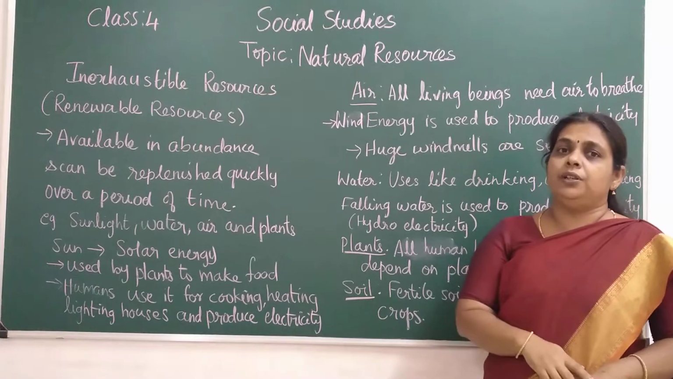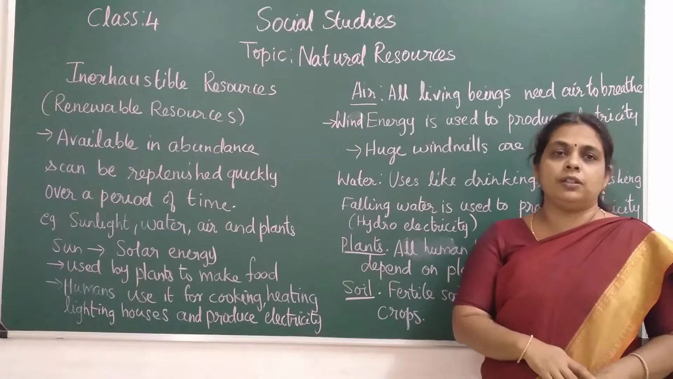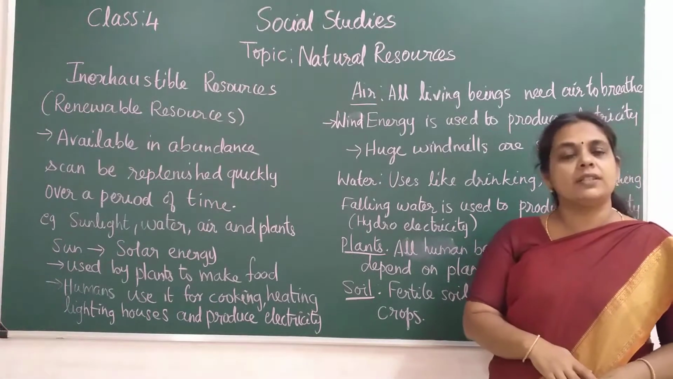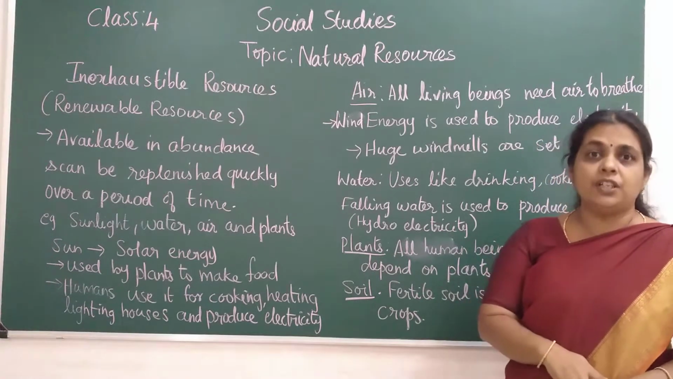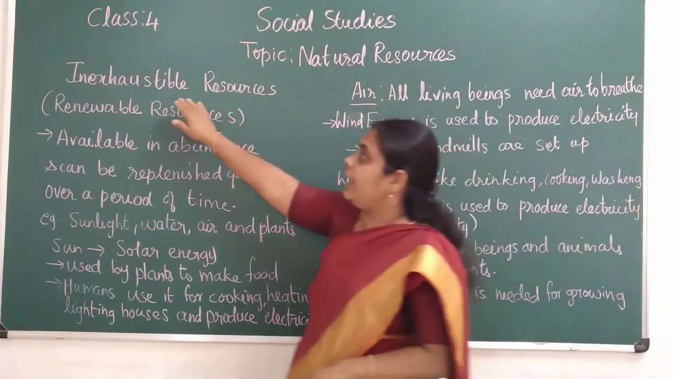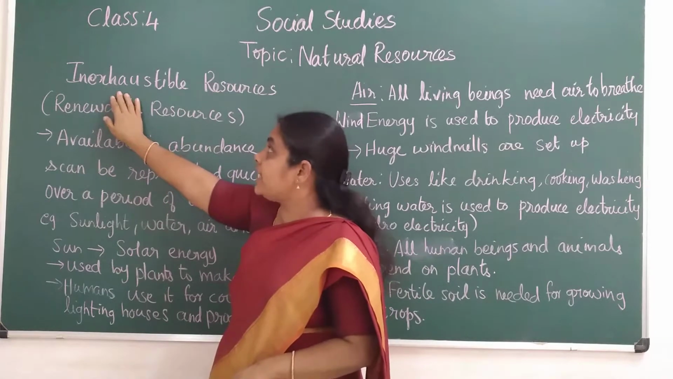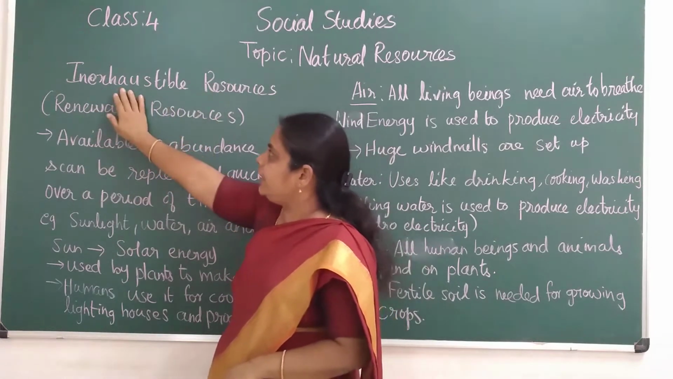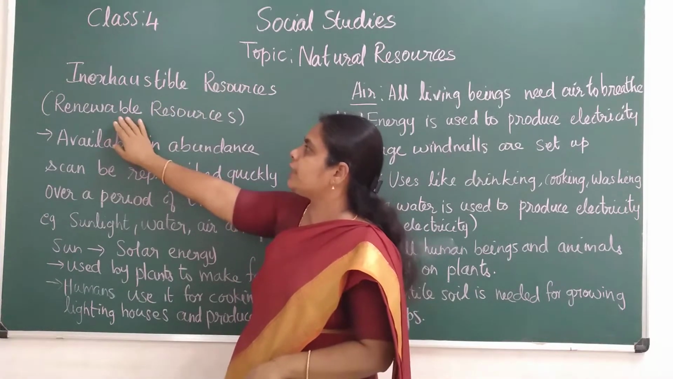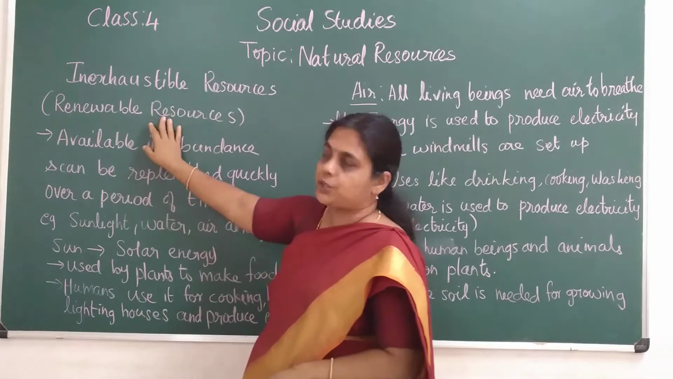Okay. So in the previous video we saw what a natural resource is and what the two types of natural resources are. The first one was exhaustible resources. In today's video we are going to see inexhaustible resources. Once again, inexhaustible resources. The other name for it is renewable resources, children.